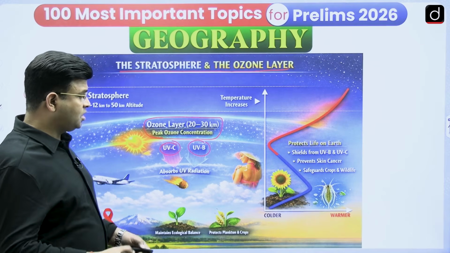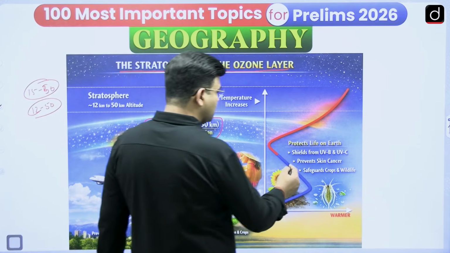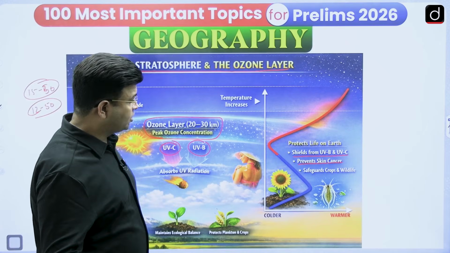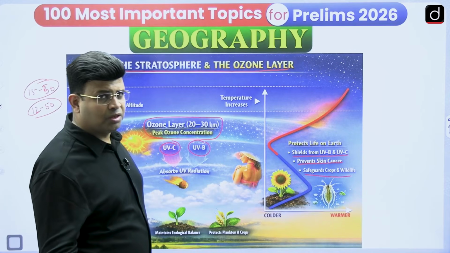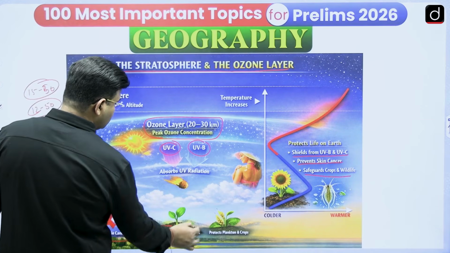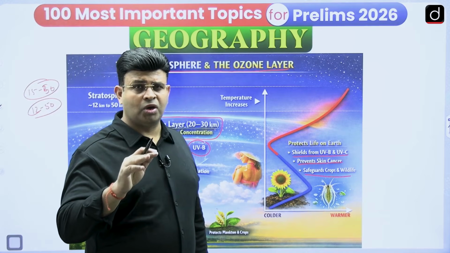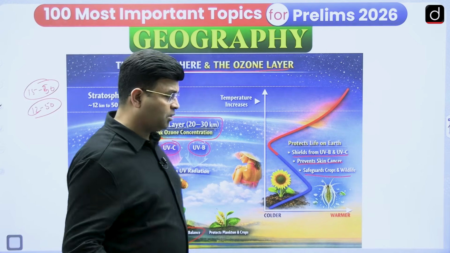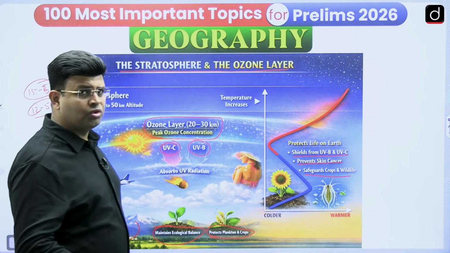It will happen to human beings, so it is not good. So we can say that it shields from the UVB and UVC rays and prevents skin cancer, meaning carcinogenic diseases, and it also protects the crops and wildlife, everything on this earth. You can say that it maintains ecological balance. The ozone layer absorbs all the harmful ultraviolet rays and lets through the other rays which help in the growth and evolution of different microorganisms. Ecological balance is there, and it protects every plankton, every crop, every producer on this earth.